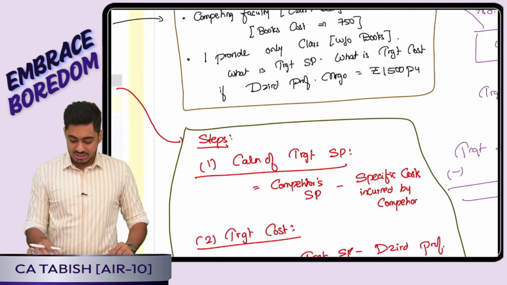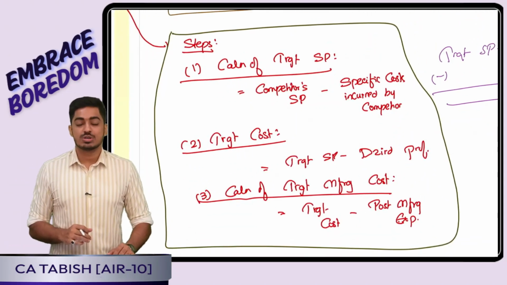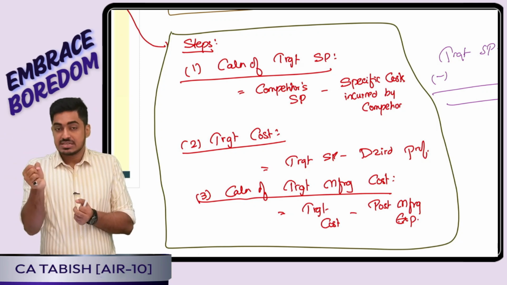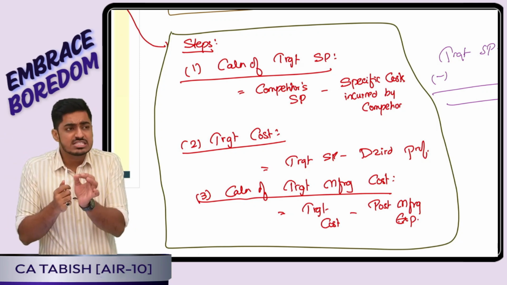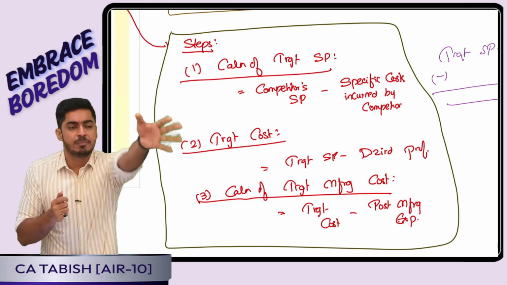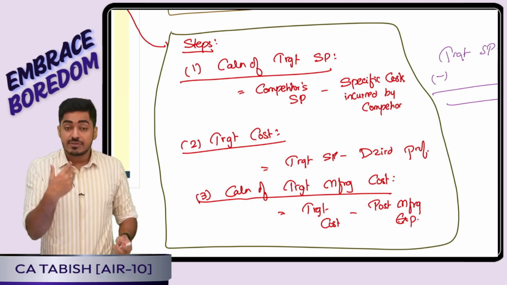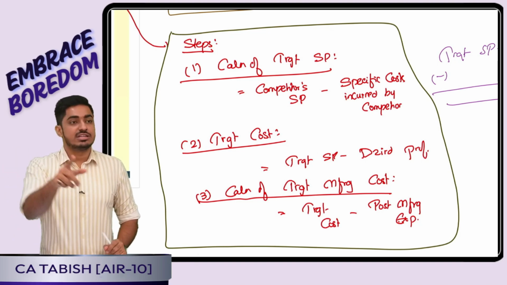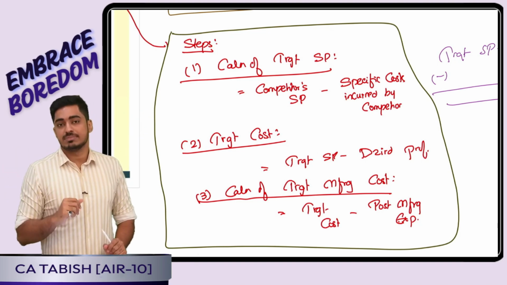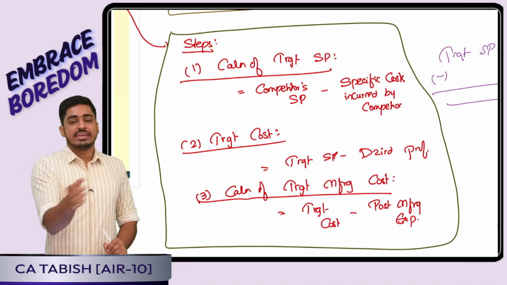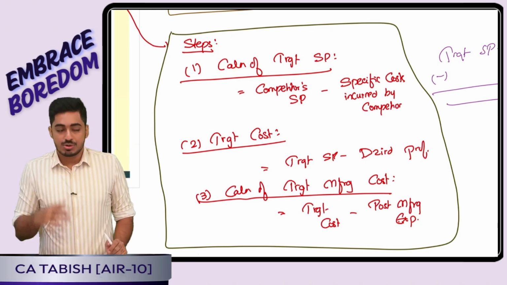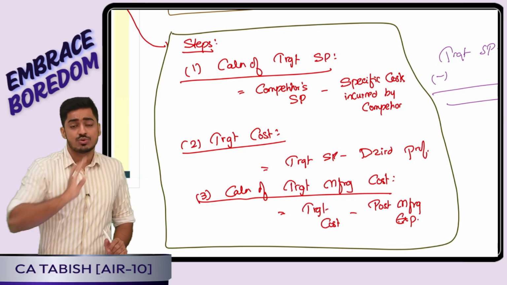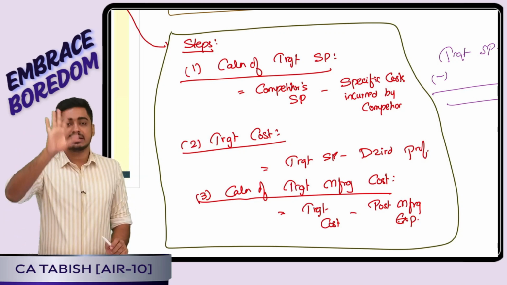We have solved the question in 3 different steps. Step number 1 was calculation of target selling price. We will see what is the competitor selling price. From that we will reduce what all are the specific expenses which only my competitor is incurring but we are not incurring. We will arrive at our target selling price. My competitor is selling at 30,000, but in that he is also providing freight of 600 which we are not doing. That means effectively, I can be charging 29,400 only because this freight thing I am not doing now. So it is competitor selling price minus the expenses which only competitor is incurring. I will arrive at my target selling price.